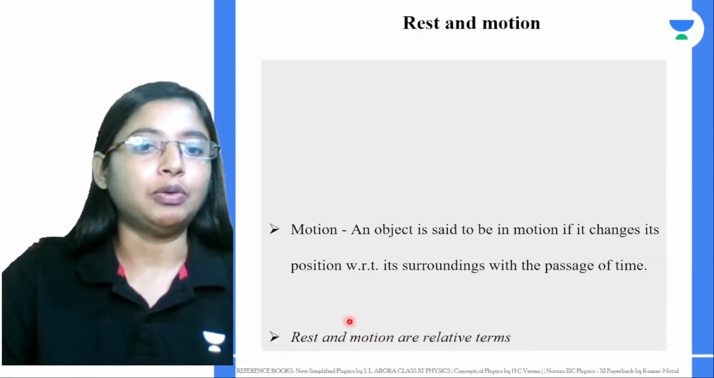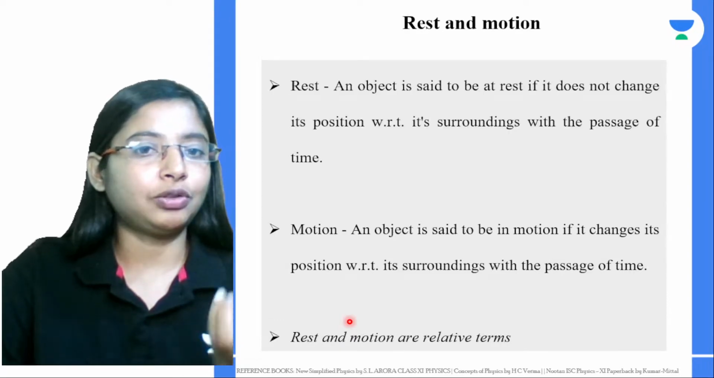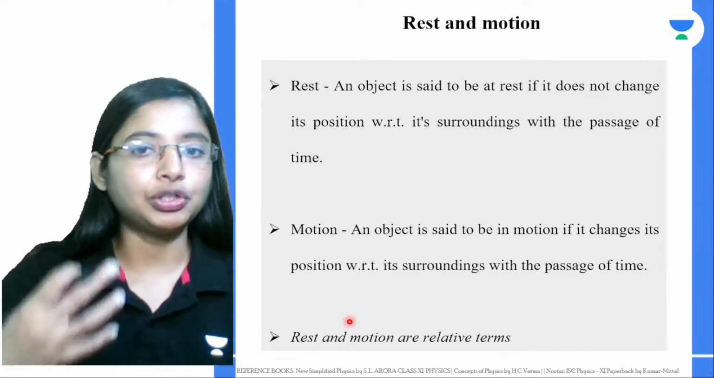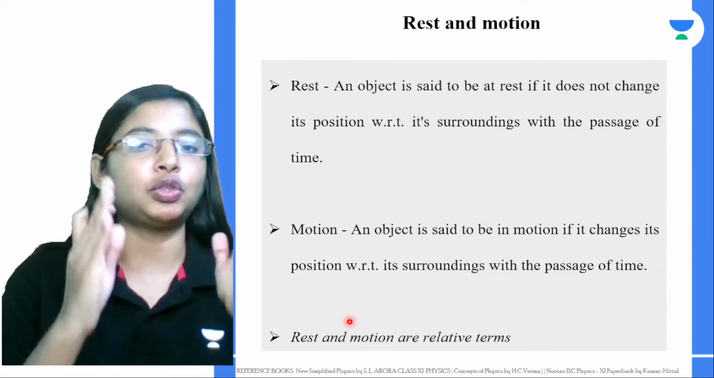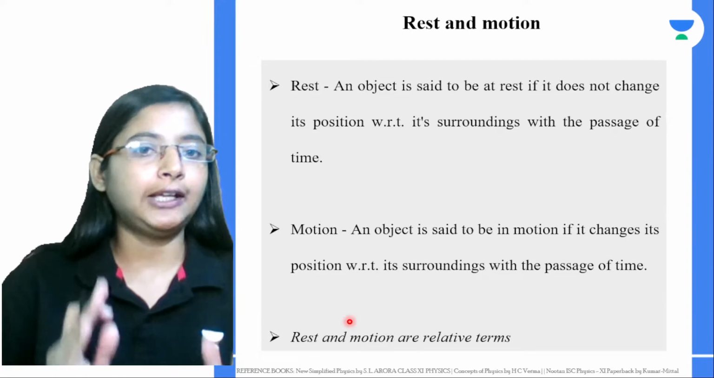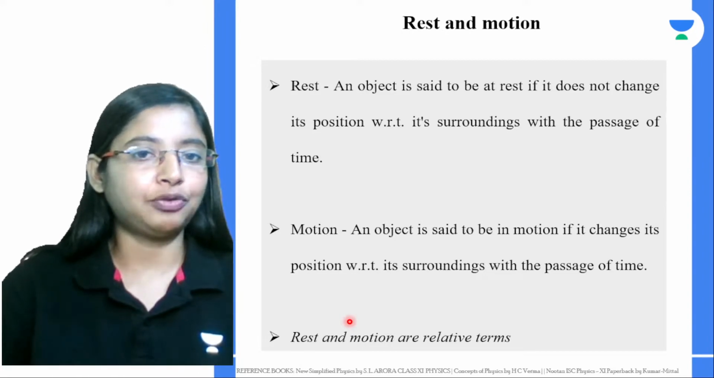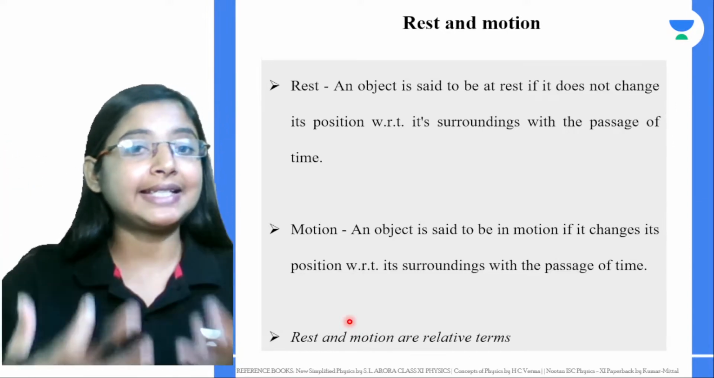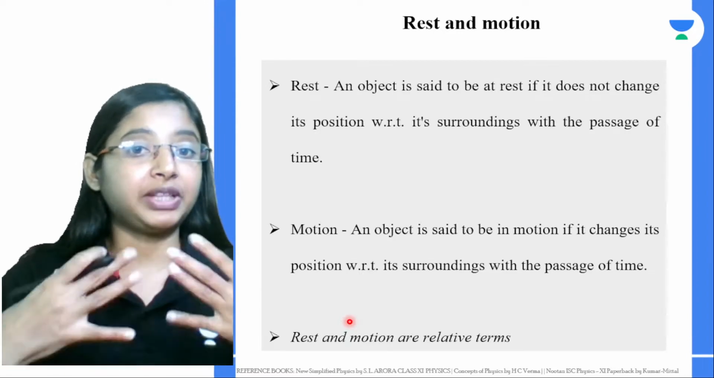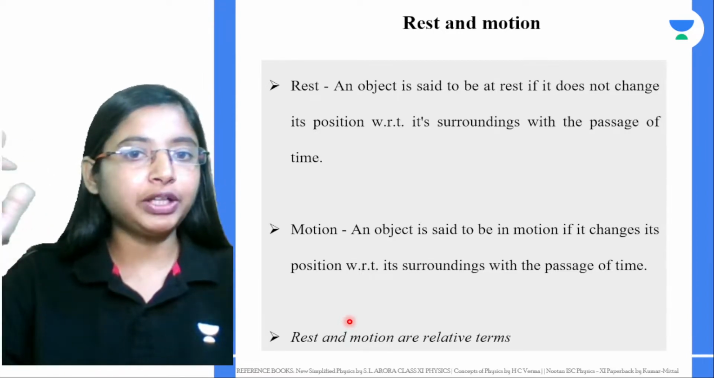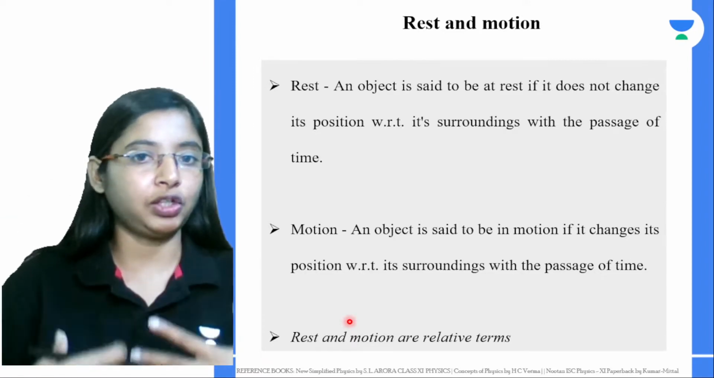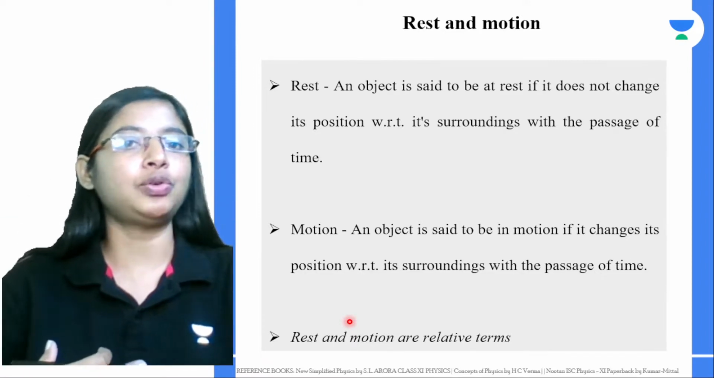All right, now this brings us to the concept of what is rest and what is motion. Normally when we're talking about rest and motion, we talk with a frame of reference. Let's say you are standing on a platform and a train is moving. For you, you're at rest, and the train is actually moving. For a person sitting inside a train, they are at rest, and everything around them is in motion. If you're in a vehicle, you'll feel you're at rest, but everything around you is in motion.